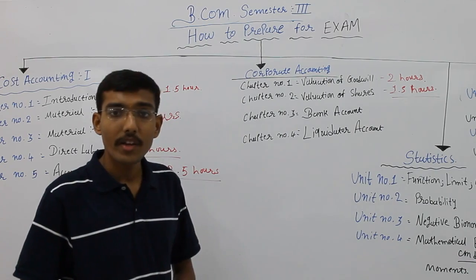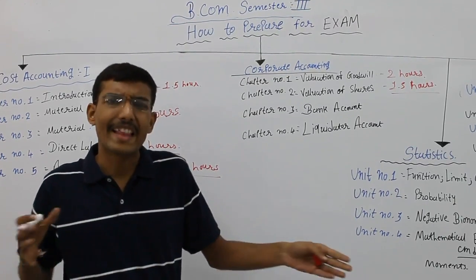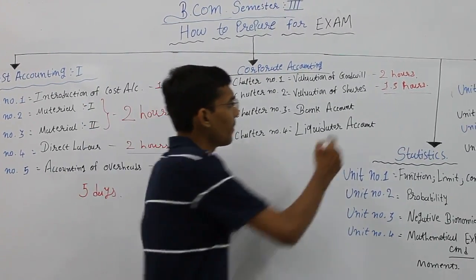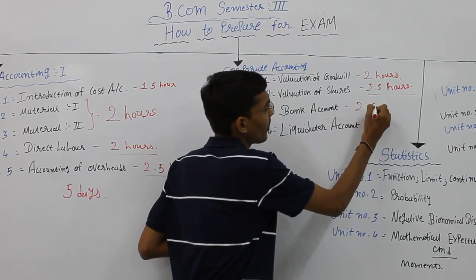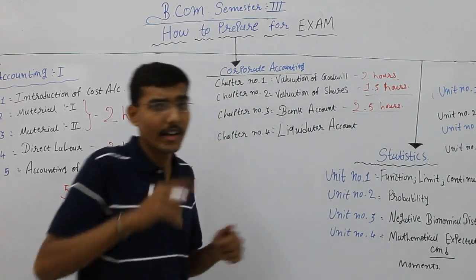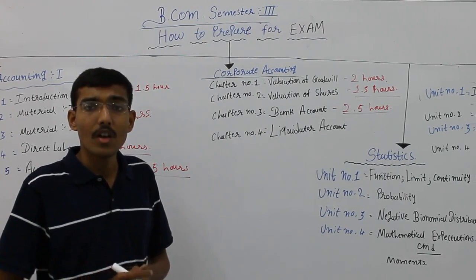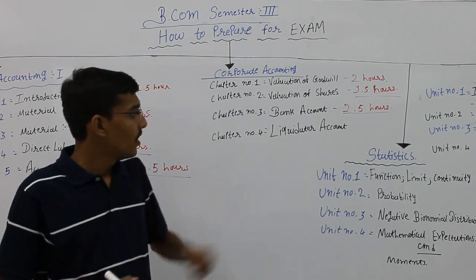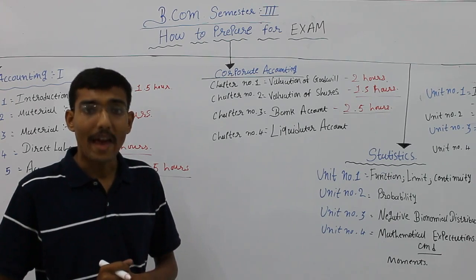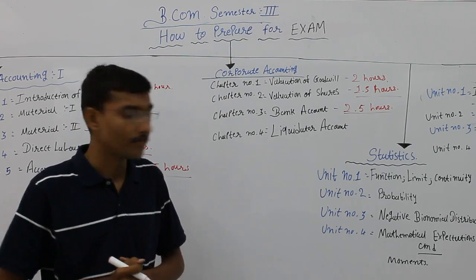Now unit number 3, chapter number 3, bank account. It is a very lengthy chapter. It may take 2.5 hours. And my friends, I am pretty much sure about this: you may refer to the schedule of bank account. It may be asked in the examination.